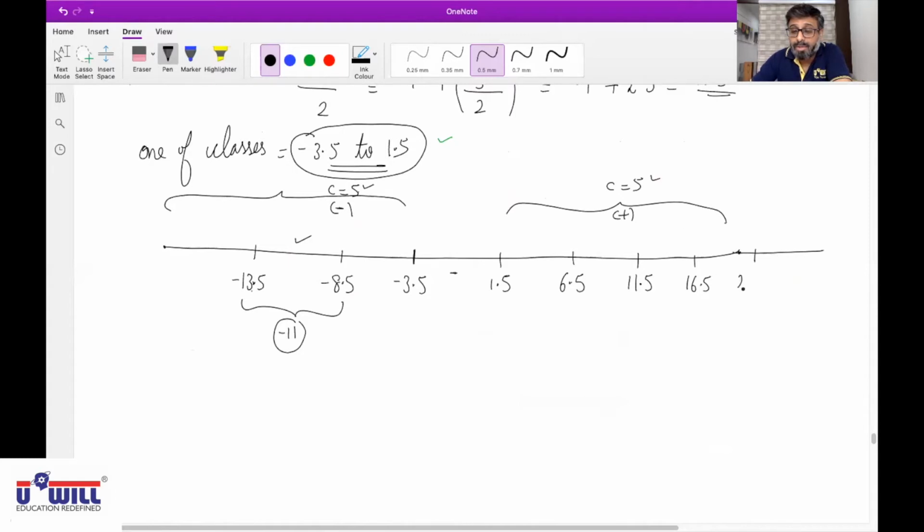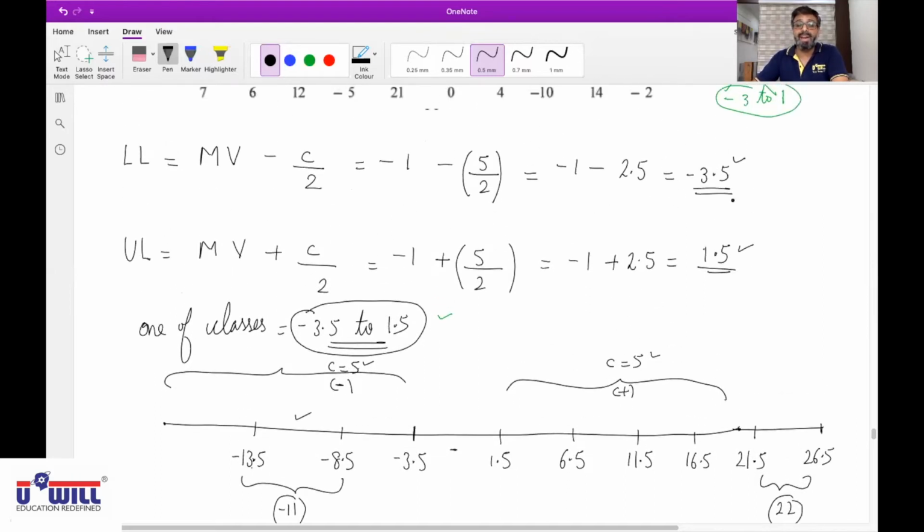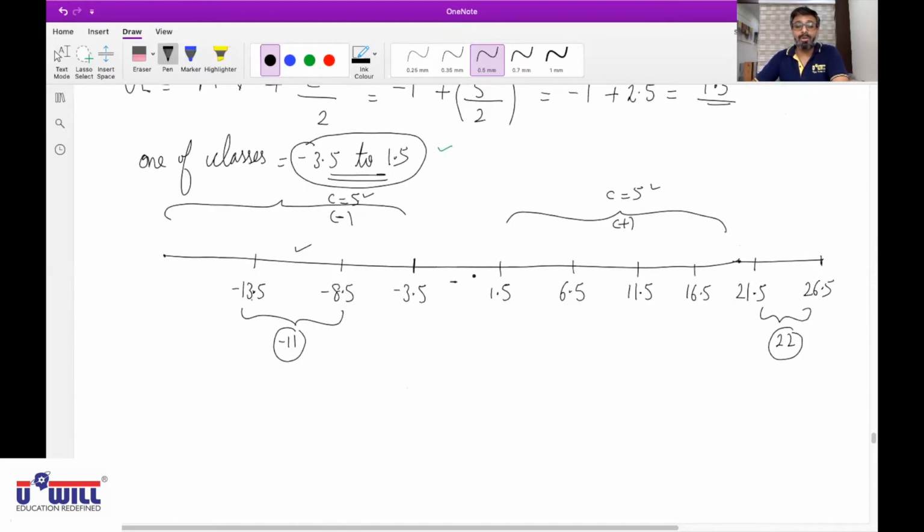16.5 plus 5, 21.5. Will 22 fall between this? No. 21.5 plus 5, 26.5. Will 22 fall between this? Yes. So what will be your last class? 21.5 to 26.5. So whichever class you obtain from the mid value, you write that down on the number line first. And then to get the previous classes, you do minus class length. To get the further classes, you do plus class length.